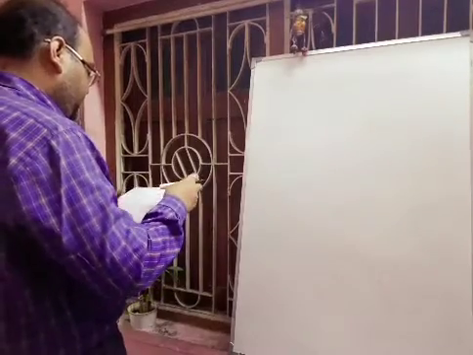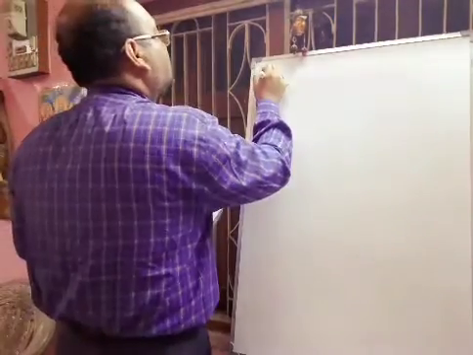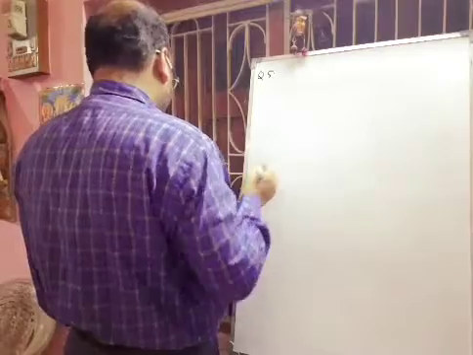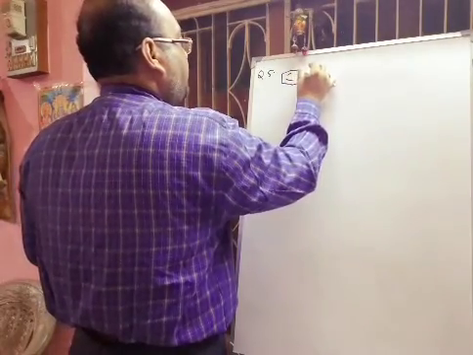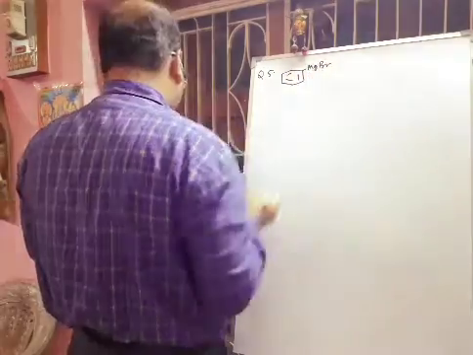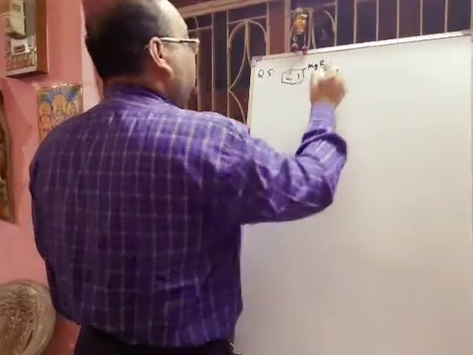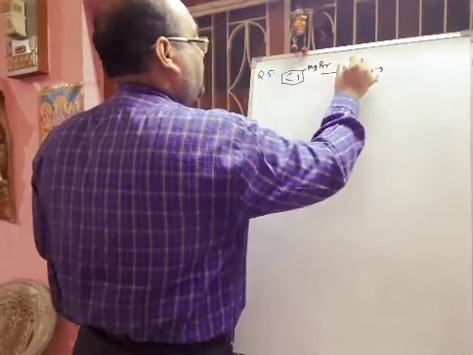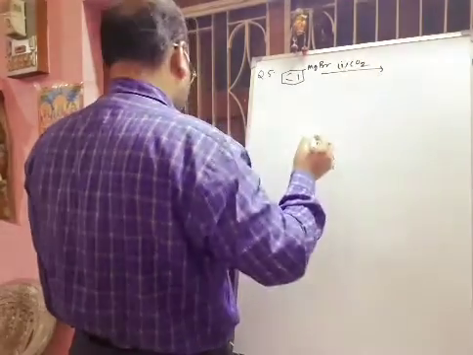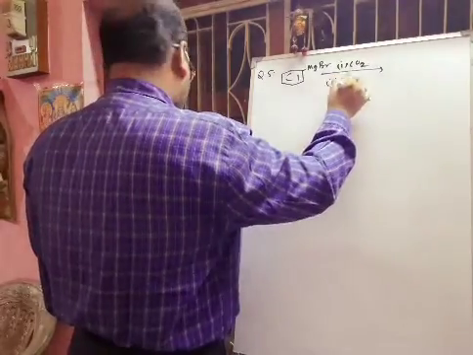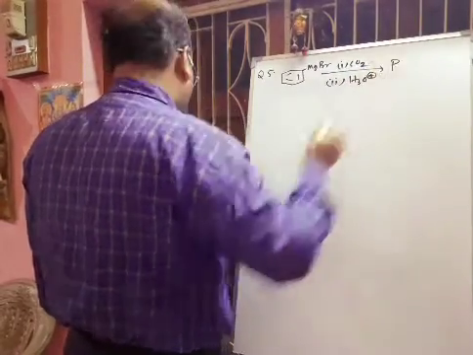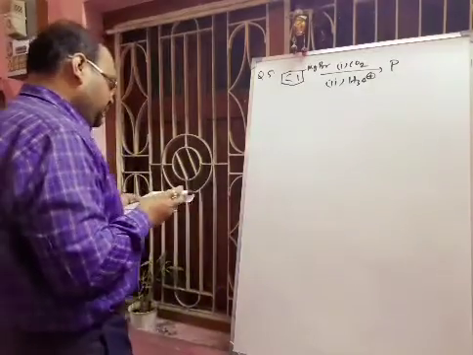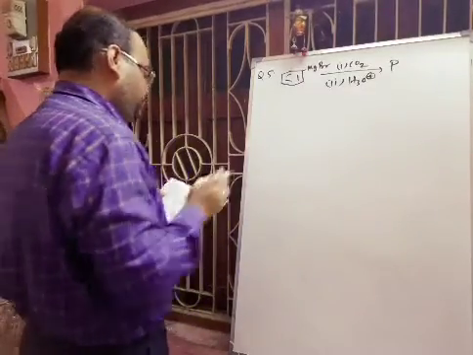Next, question number 5. Phenyl magnesium bromide, you are giving carbon dioxide and then H3O+, and you are getting product P. So in this reaction, product P is...